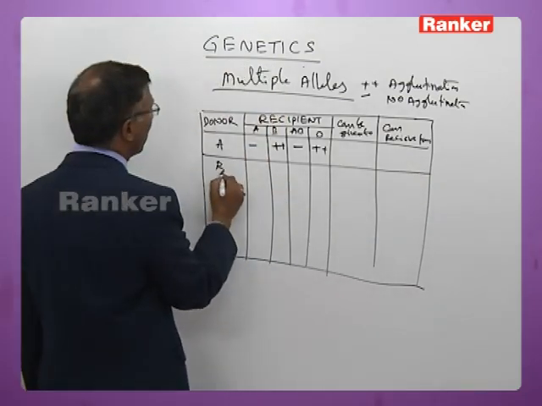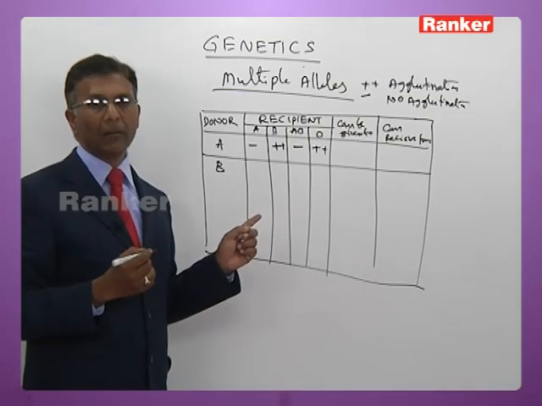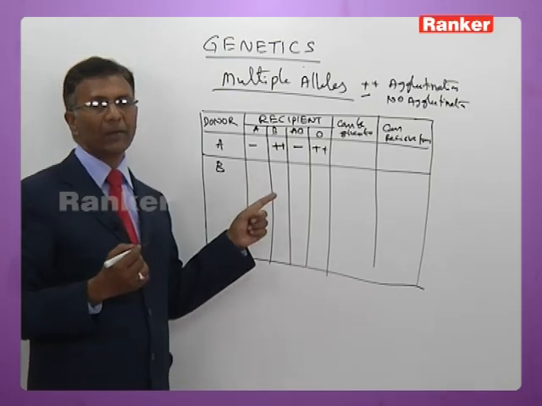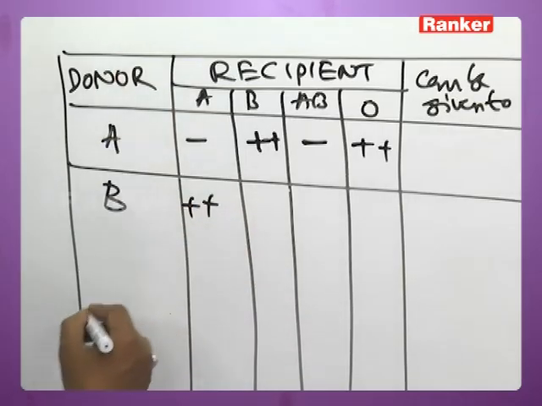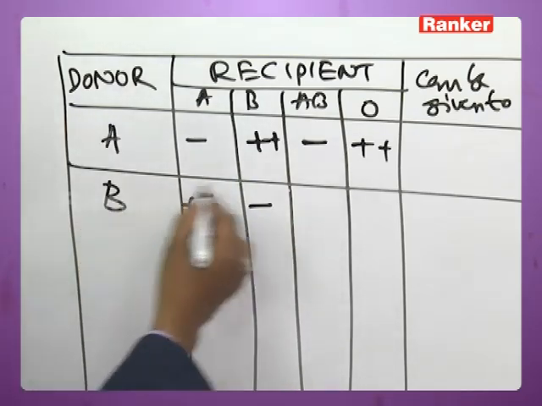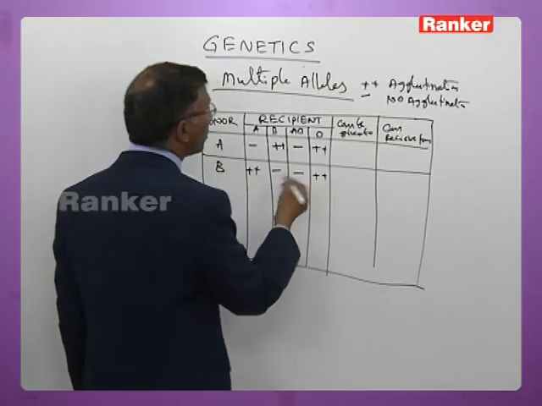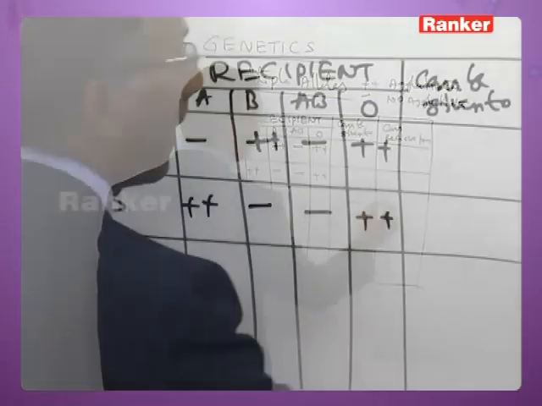Now the B blood group. B cannot be given to A because the A person has antibody B; the B antigen of the donor and the B antibody of the recipient are incompatible. Agglutination takes place, so plus plus. Then B can be given to B, no agglutination. B can be given to AB, no agglutination. B cannot be given to O because once again it promotes agglutination.